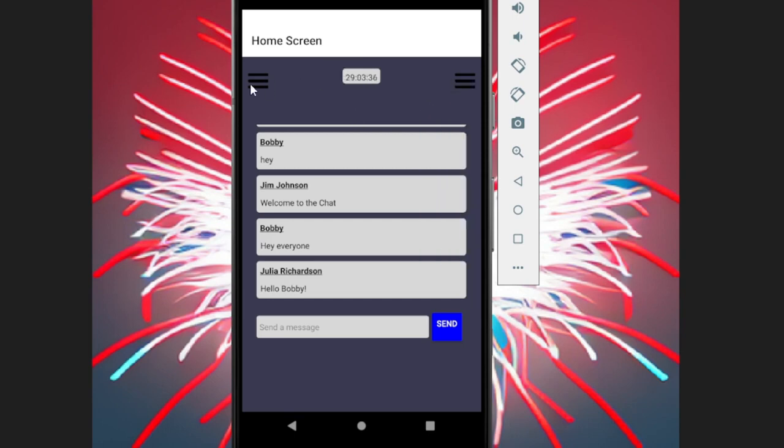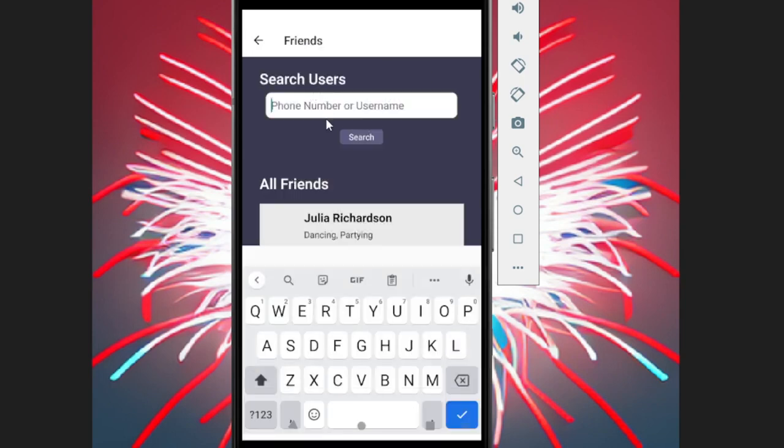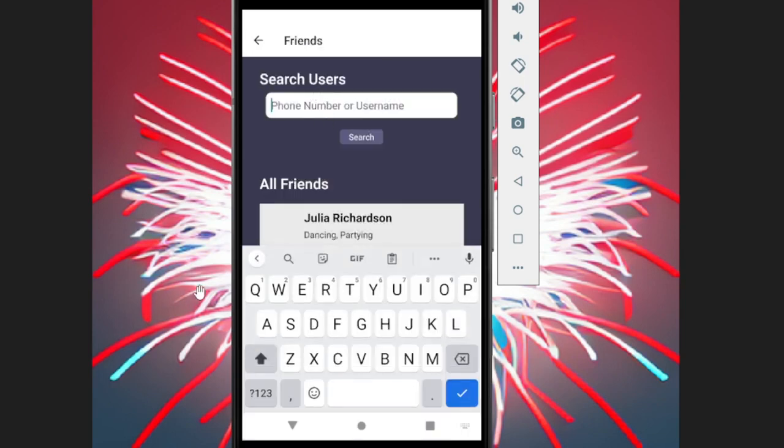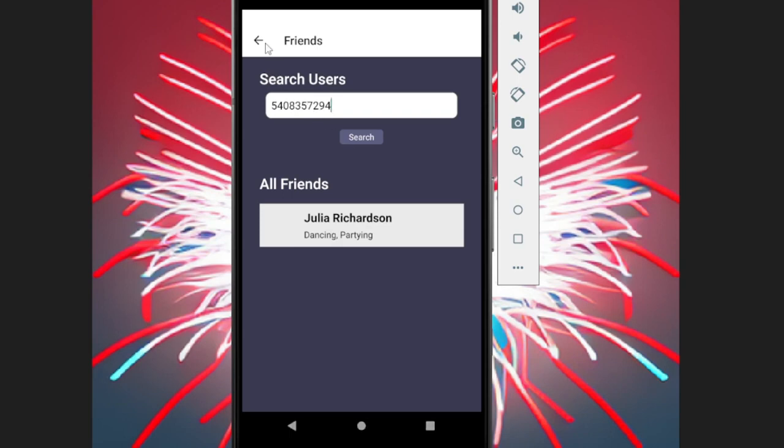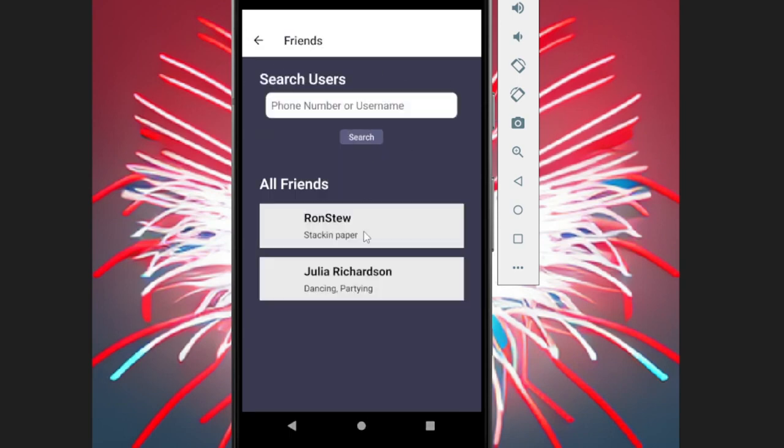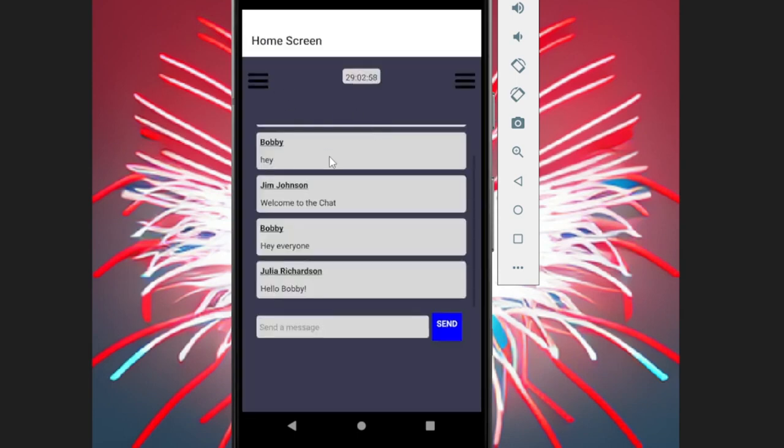And at any point, they can remove friends if they want to. But let's say that he also wanted to add another friend that isn't in his chat. He wanted to add Ronan. He could add him in that way. Back, check out his friends, and that is how Bobby could add friends.